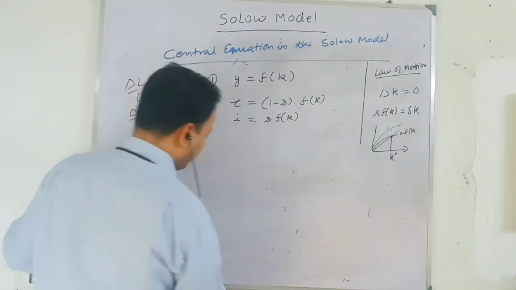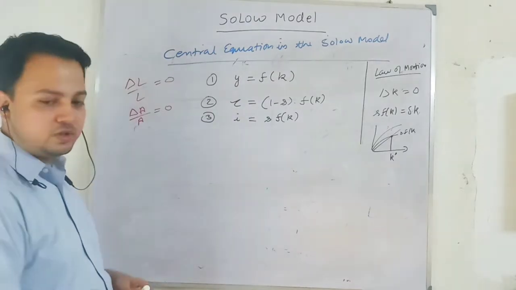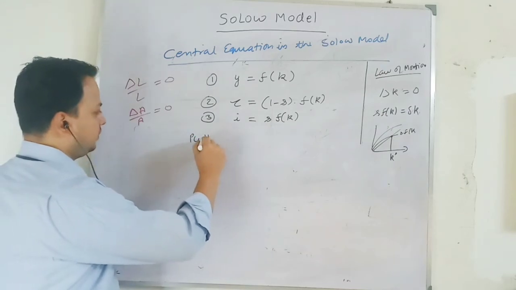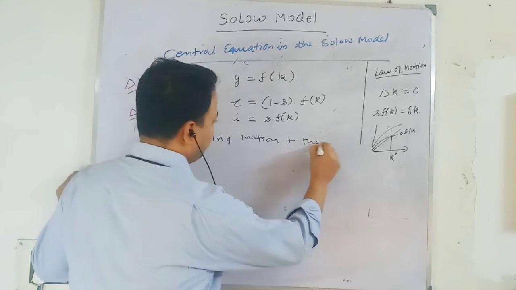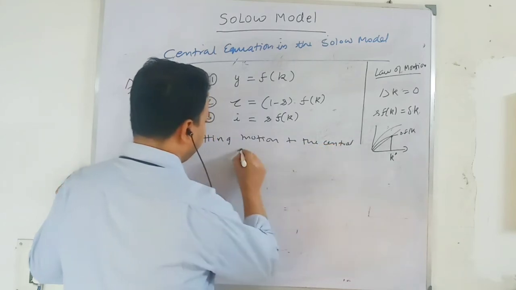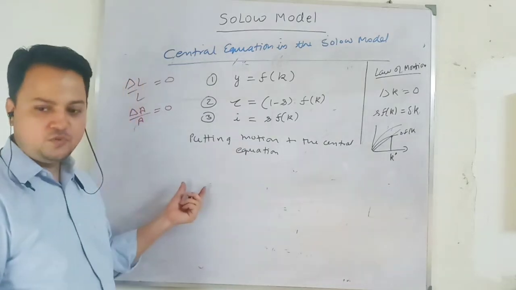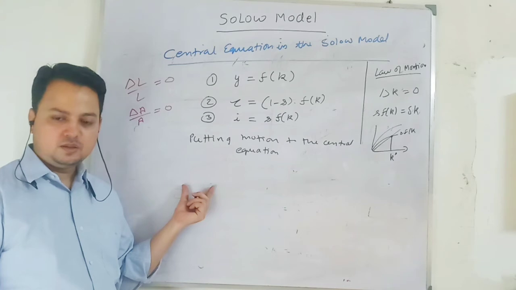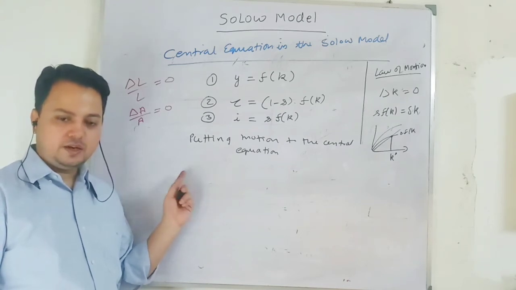Okay. So given these three equations that we have, let's put motion to these equations. Putting motion to the equations. Should I use the d term or the delta term? Which one are you comfortable with? I use the proper derivative term, d or delta. What do people want me to use?